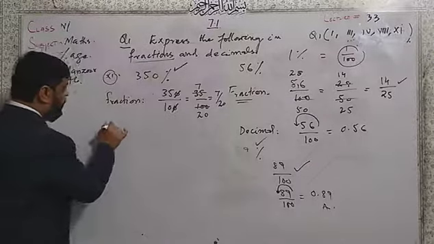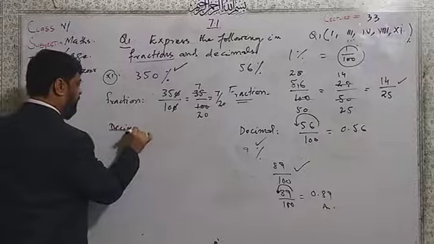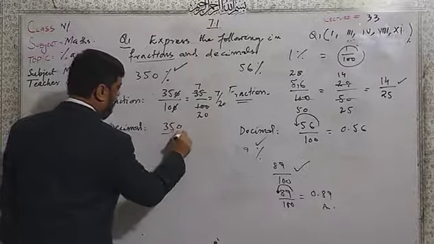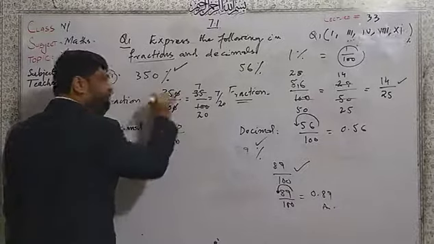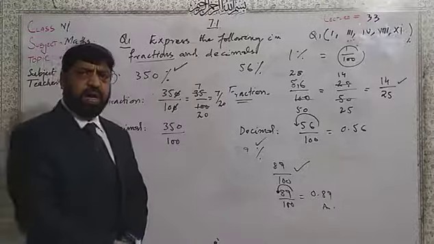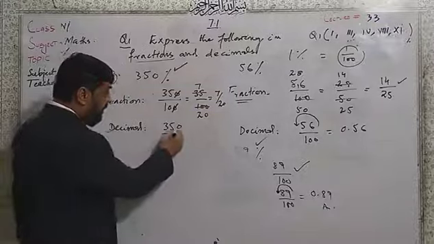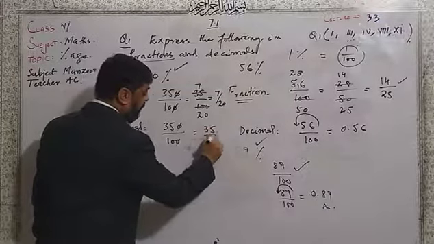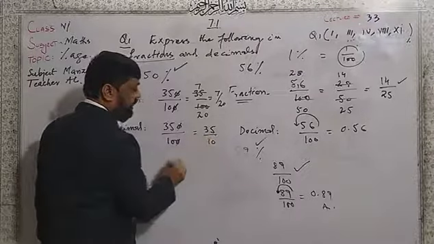Now for the decimal, I will write 350 divided by 100. The same value I have taken. I will cancel the 0 by 0. Then it will be 35 over 10.